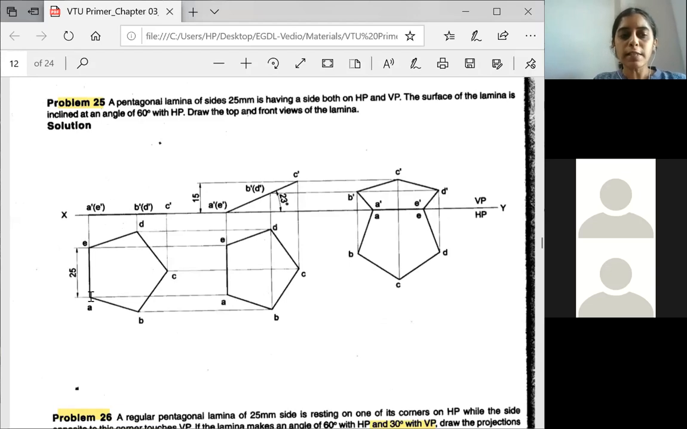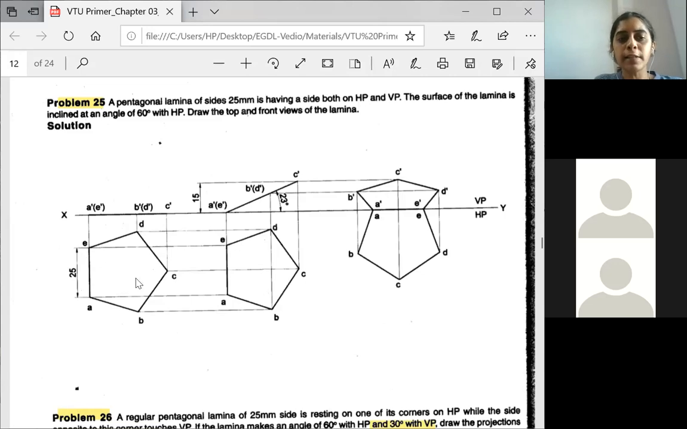When it is resting on the side, you will show the side first and then the corner away. Don't show the corner first. So you will first draw the top view of the pentagonal lamina with side 25 mm. Everyone knows how to construct the lamina; I have explained it on YouTube also. Please construct it and write A, B, C, D and E.